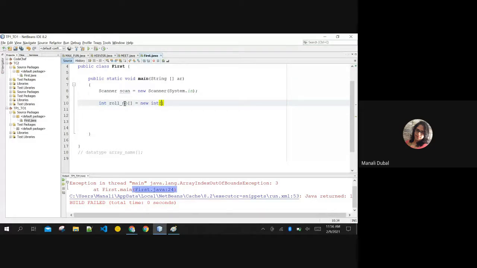New integer. Say, for example, we are storing the record of 5 students only, right? Same way, I am storing the marks of these students also, okay? And same way, say, for example, I want to store the contact number of these students also, okay? I want to store these 3 fields, okay? To input this data from user.